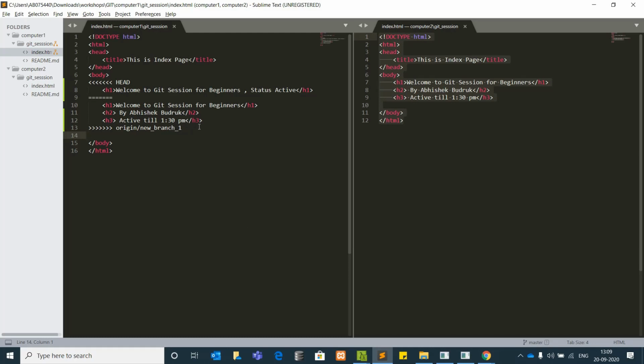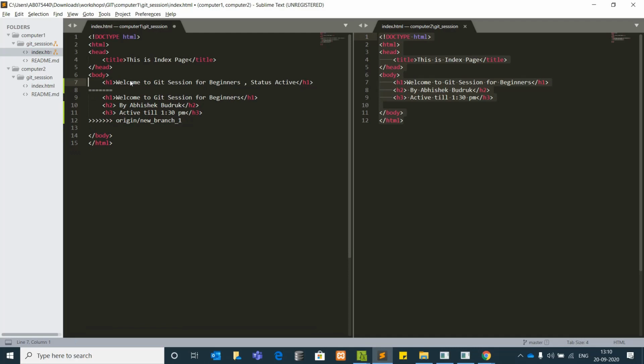If you see, these were the changes on the new branch, and this is the change in the current branch. Head is always the current branch. So what I'll do is, manually we need to remove it. I want only these changes and not these changes, or else you can keep only this and remove this. I'll manually remove it, and whichever things I need, I'll keep. Okay. I have solved the conflicts now.